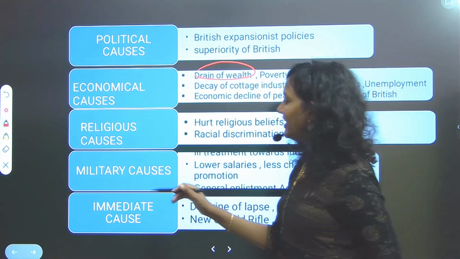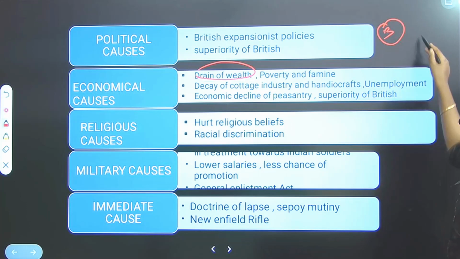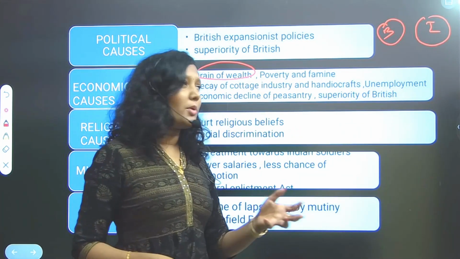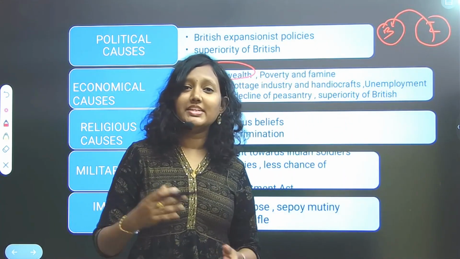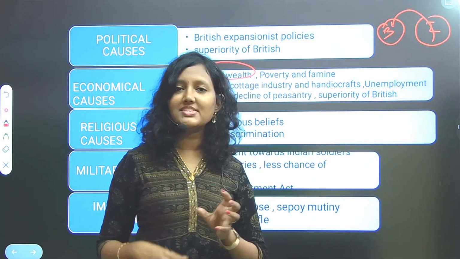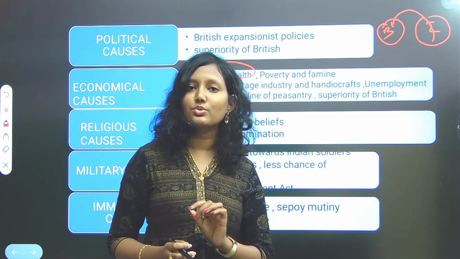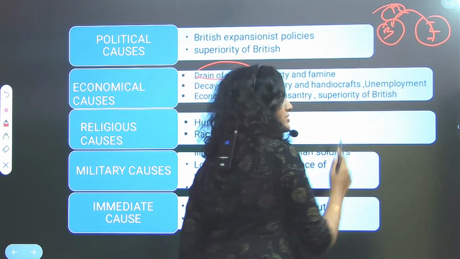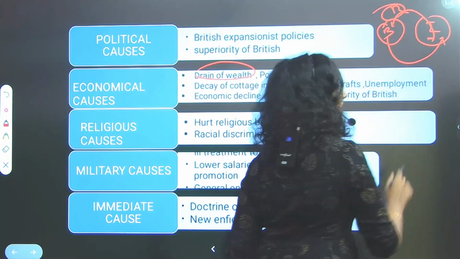How did they drain it? Just suppose this is Britain and this is India. They used to take raw materials from India at a cheaper price, and their British manufacturers used these raw materials to make finalized goods. Once the finalized goods were made, they were again sold in India at a higher price.